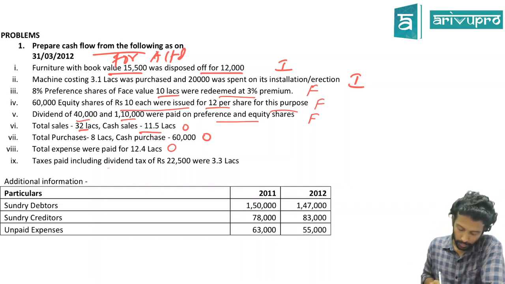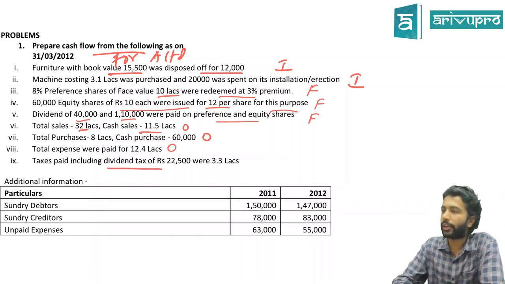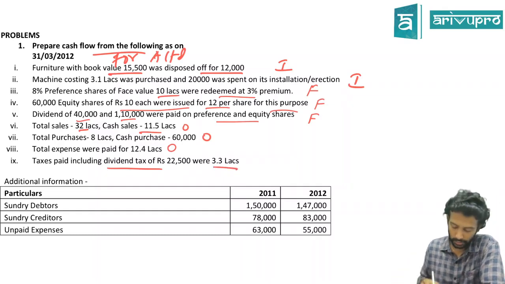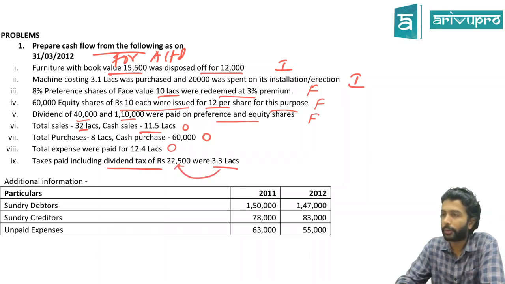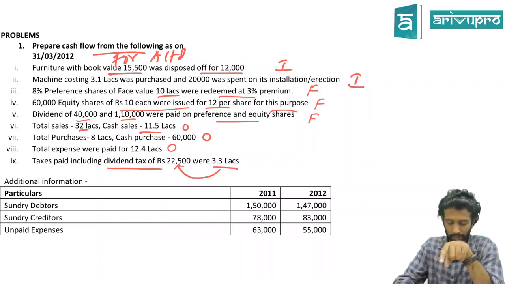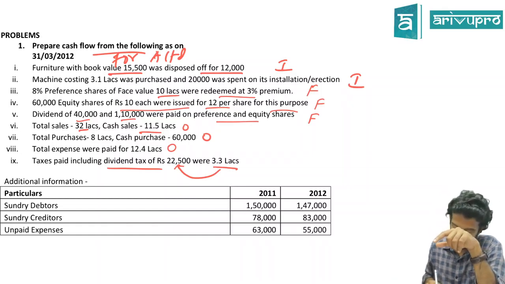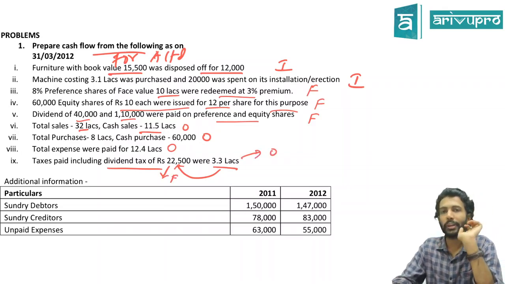Tax we paid, however, that included dividend tax of 22,500. Total tax you paid is 3.3 lakh. In that 3.3 lakh, 22,500 is included. So what should we do? Tax paid, everything I'll put under operating. 22,500, why will you pay dividend tax? For dividend. So dividend paid is what activity? Finance activity. So dividend distribution tax paid on this is part of your finance. So 22,500 should go under finance activity. The balance should go under operating activity as a separate header.